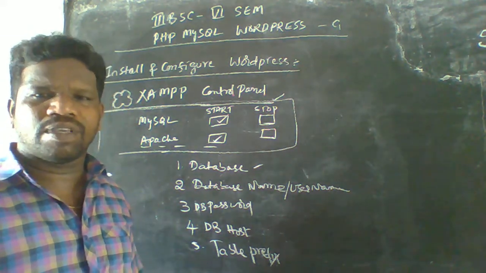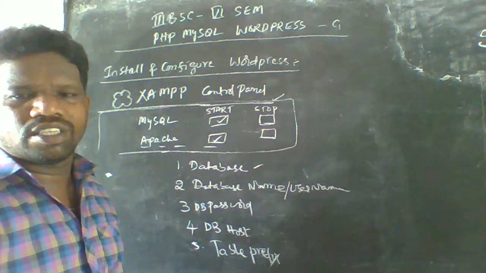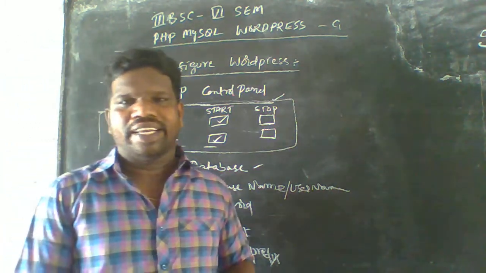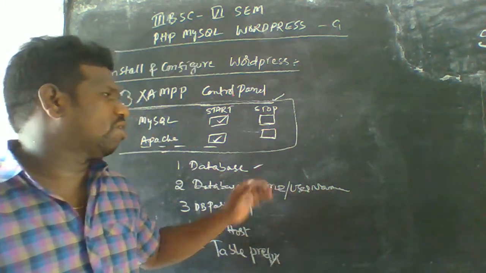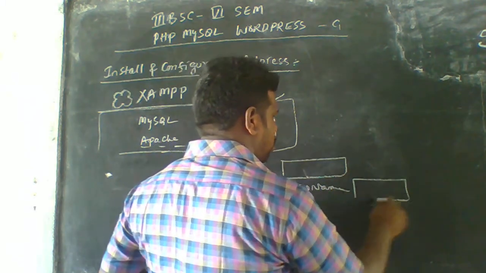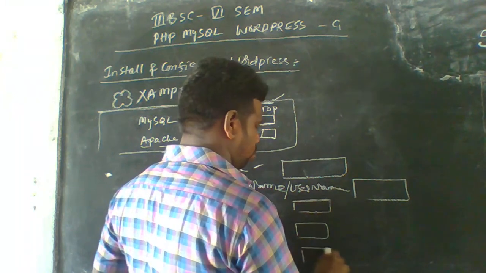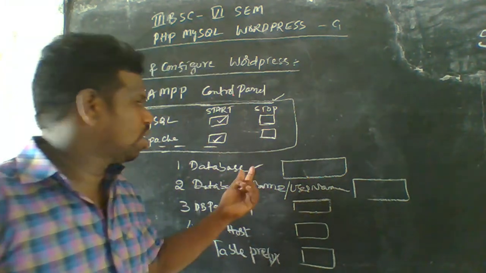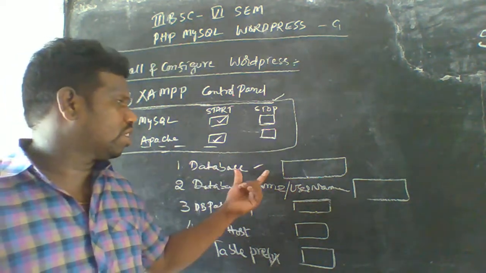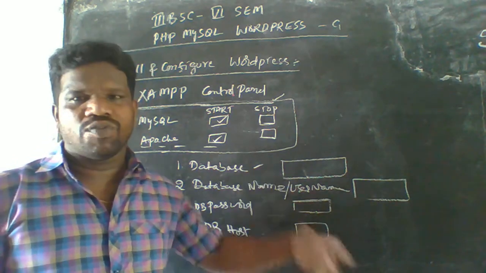Those points can be used for the names, and next we have to enter those names. There is a box available here, and also here, and here, and here. So if you want to create any blocks, any database here, you have to use this database here. Okay, so this comes under WordPress.